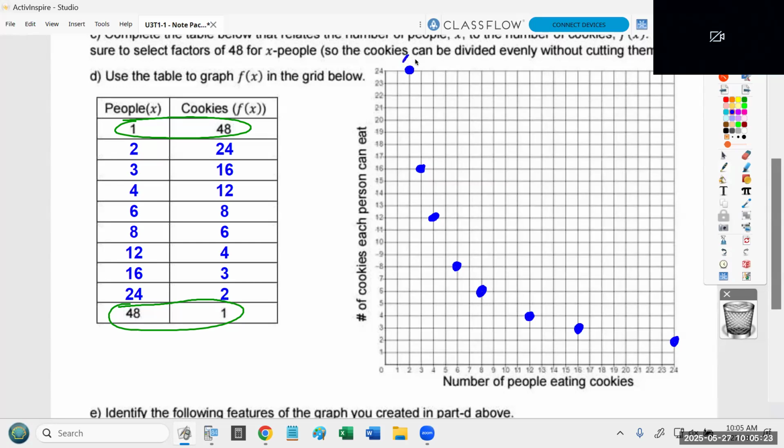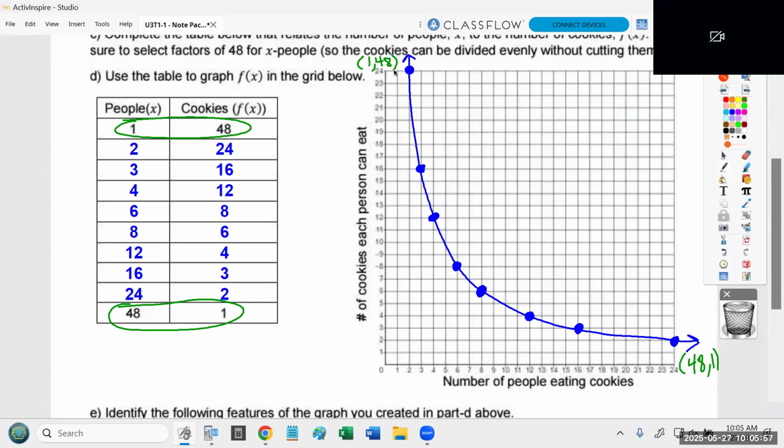You should put an arrow here and, oh, let me draw that curve a little bit better. There we go. That looks a little bit better. And I'm going to put an arrow here. If you wanted to write, as a reminder, the graph stops at the point 48, 1, and up here it stops at the point 1, 48. I'm not going to require you to write that, but having that image in your head is a really important part to answering the features correctly.